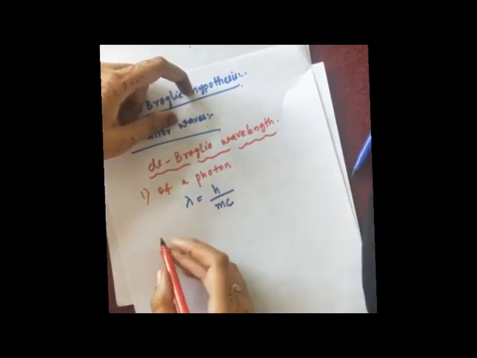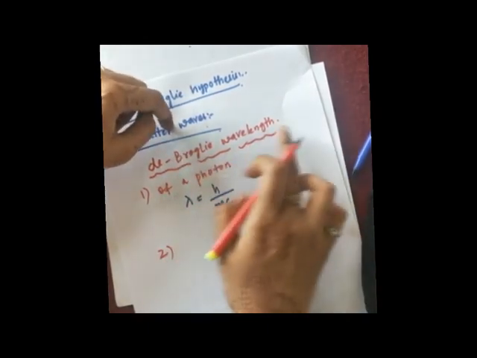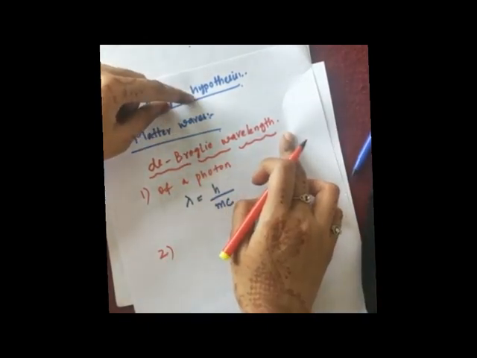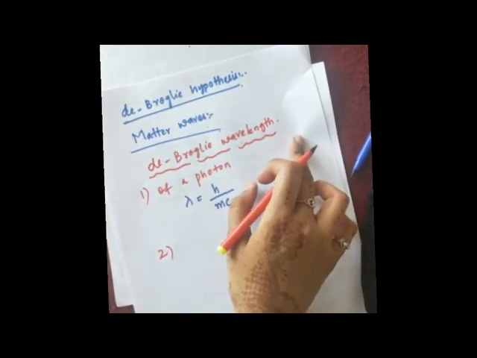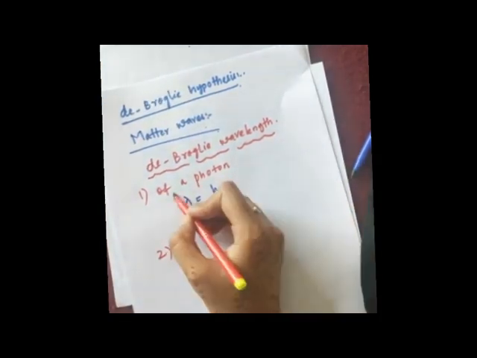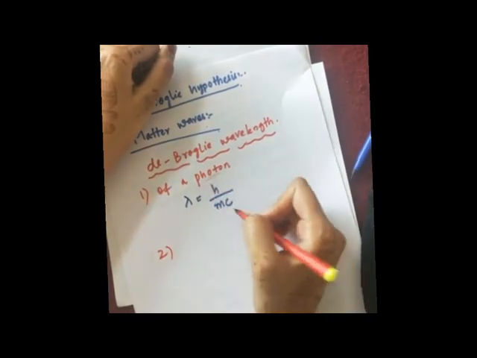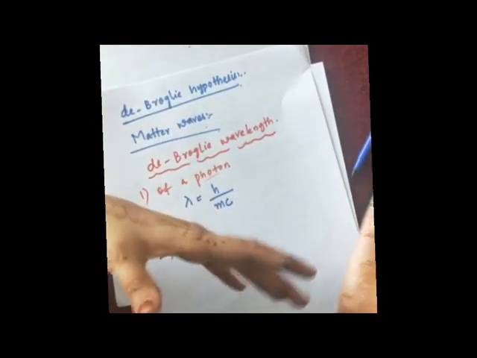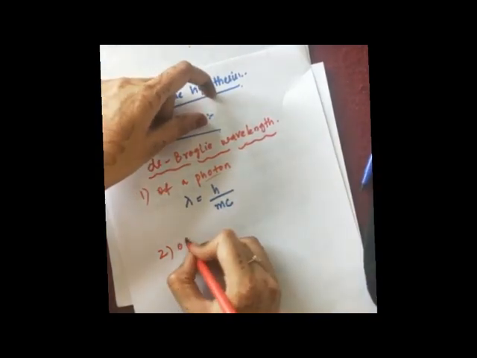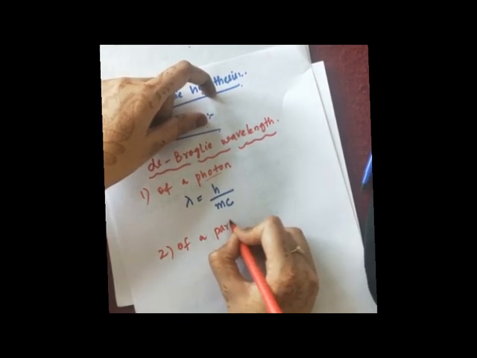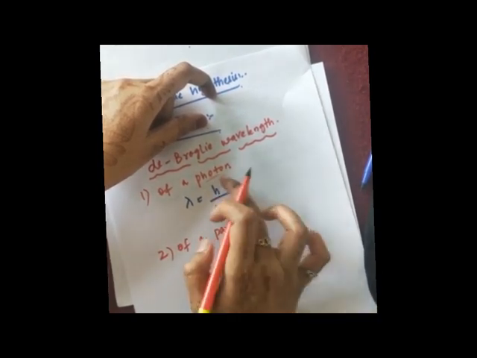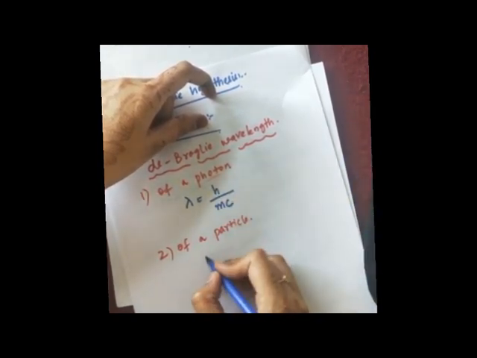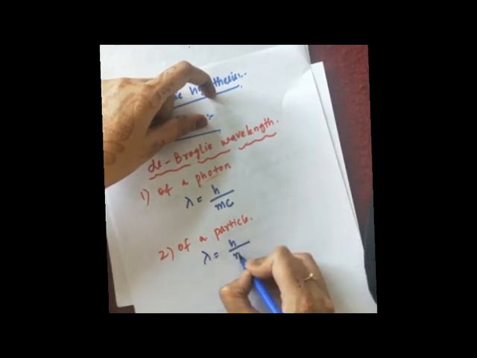There is one more expression for de Broglie wavelength: the expression for de Broglie wavelength of a particle. The previous one is particularly for a photon. For any particle, not only a photon, if you take any other particle also, then the expression for de Broglie wavelength is given by lambda is equal to h upon m into v.